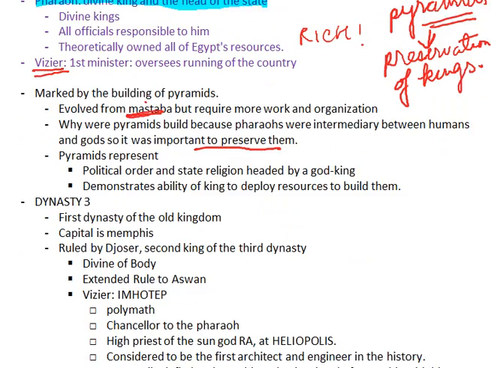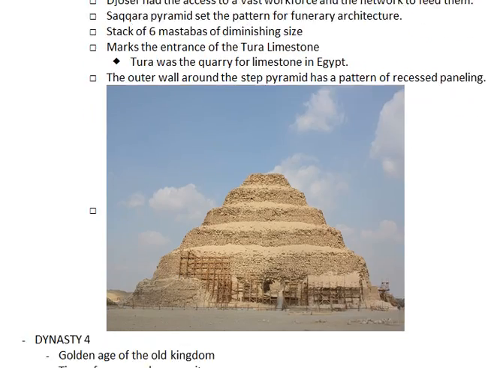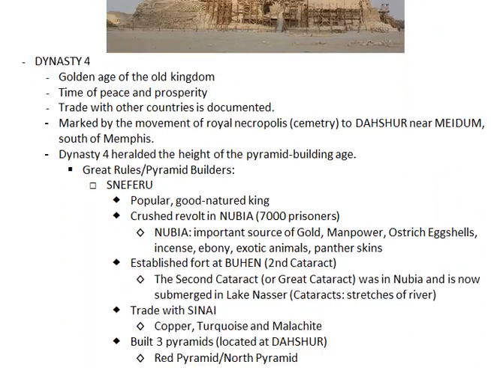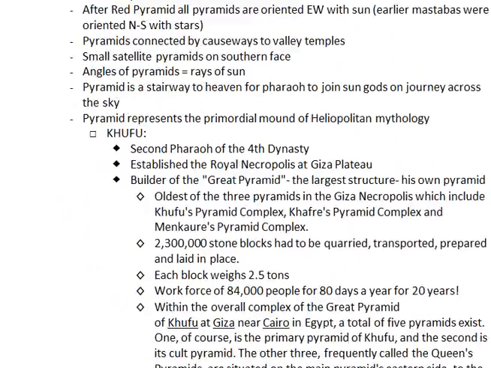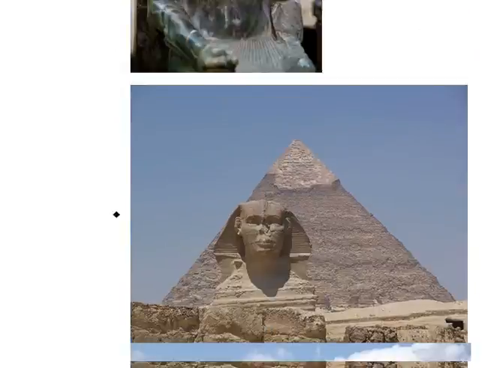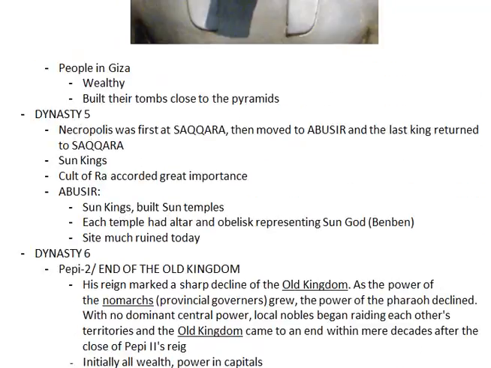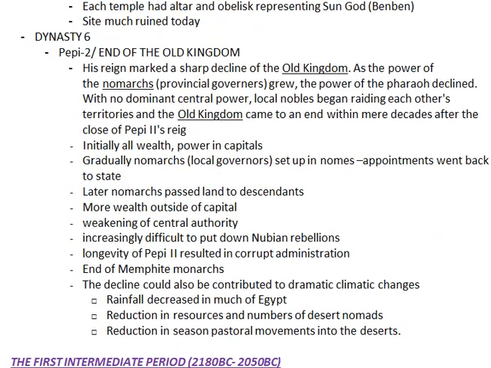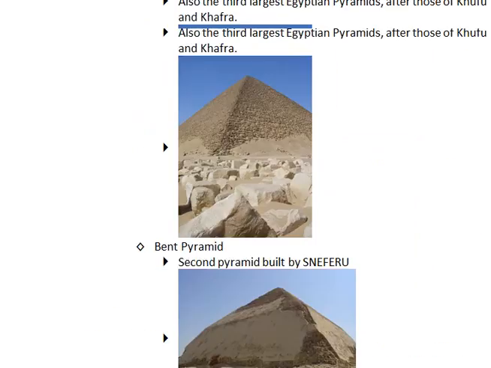So this is like a general intro into the Old Kingdom. We will now specifically talk about Dynasty 3. I'm just giving you a glimpse of it. Dynasty 4. Then we talk about Dynasty 5, Dynasty 6, and that's it. And then we move on to the first intermediate period. So this is not so bad, and I'll see you guys in the next video.